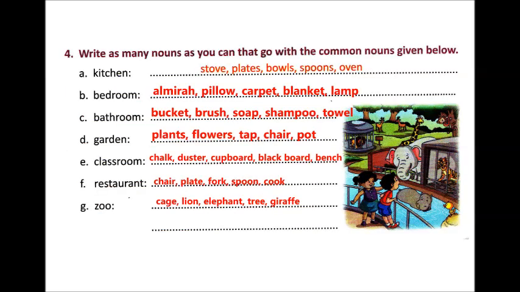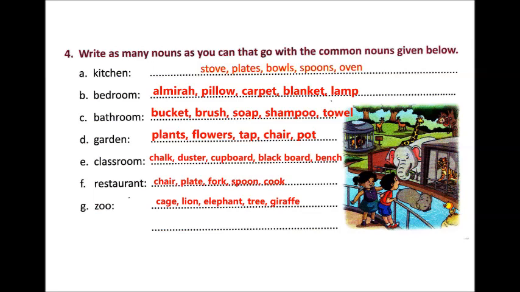Our last question is write as many nouns as you can that go with the common nouns given below. We have to find out some common nouns in the kitchen, bedroom, bathroom, garden, classroom, restaurant and zoo. So let us first see the kitchen. Kitchen, you can find stove, plates, bowls, spoons, oven. These all things are common nouns. Second, bedroom, you can find pillow, carpet, blanket, lamp, bed, almirah. These all are what? These all are common nouns.